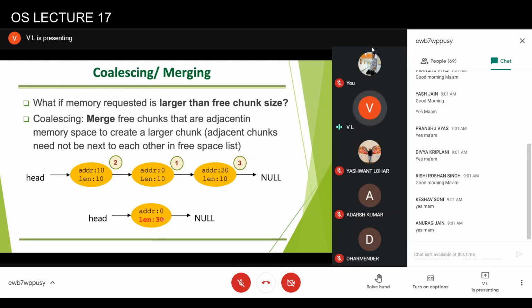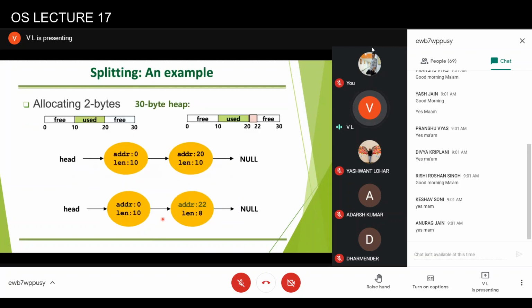Why can't they be adjacent? For example, in this particular case, another request for allocation comes, and this is the request for allocation. Now, if this gets deallocated, then the free list is pointing to this, then this, then this. The free regions in the free space list may not actually be adjacent physically in the memory. They might be at different locations.